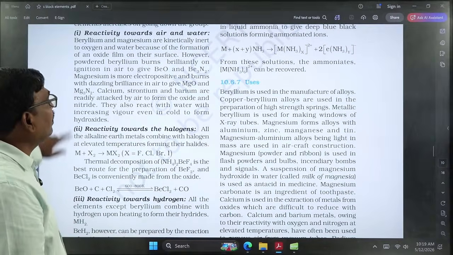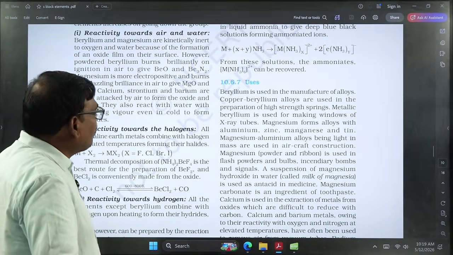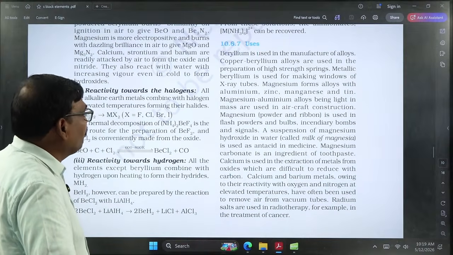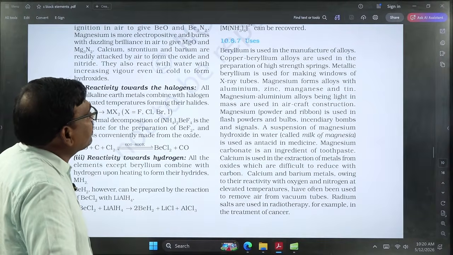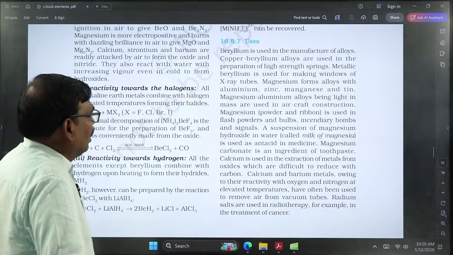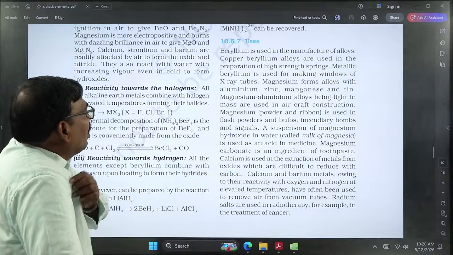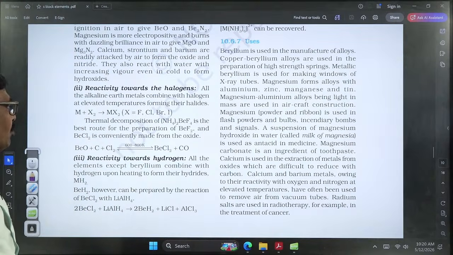General uses can be mentioned here, from beryllium onwards up to calcium and barium. The main thing is that magnesium forms alloys with aluminum along with zinc and manganese. Magnesium-aluminum alloys have many uses in the manufacturing of aircraft.